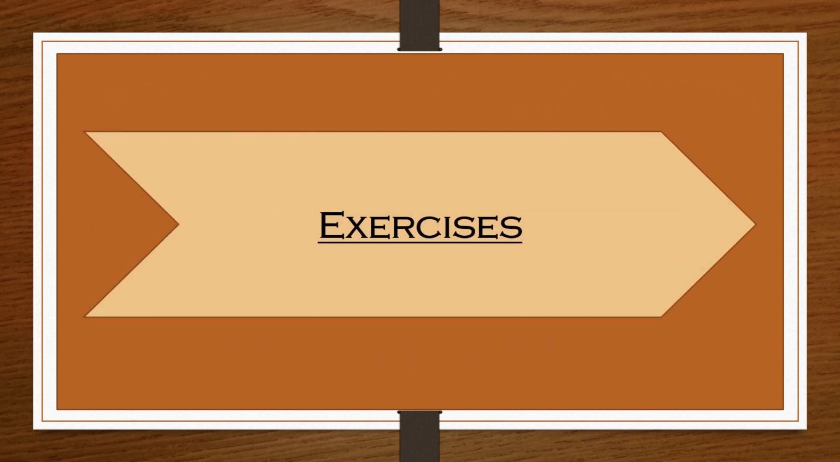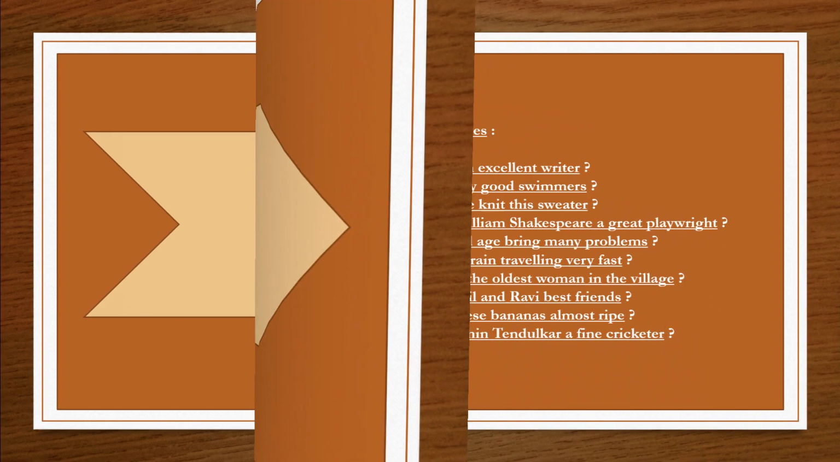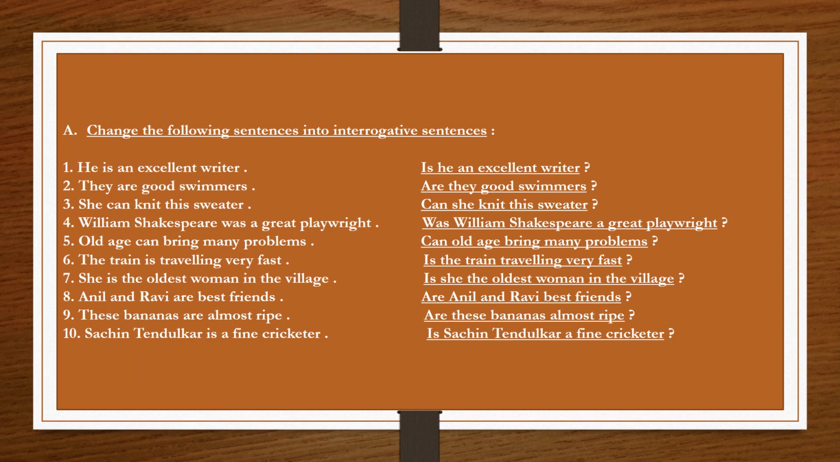Now, as explanation of the chapter is also finished, we will have some exercises. We will start with exercise A. Change the following sentences into interrogative sentences. First question: he is an excellent writer. So, first of all, we will find out the verb, that is, is.